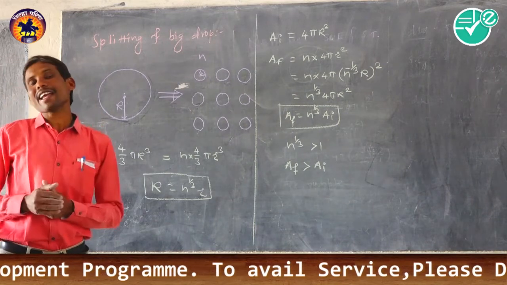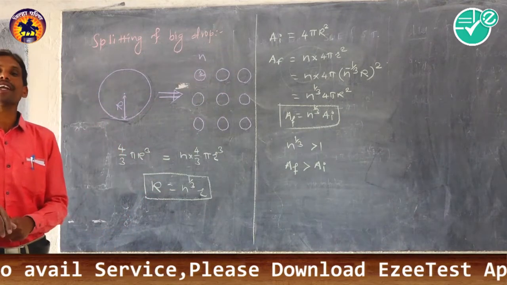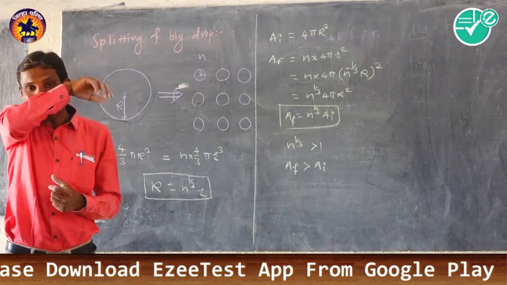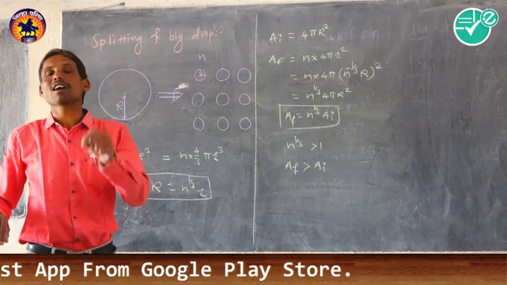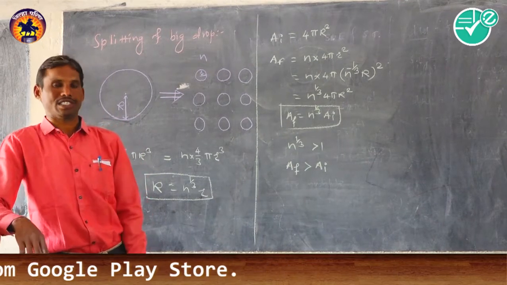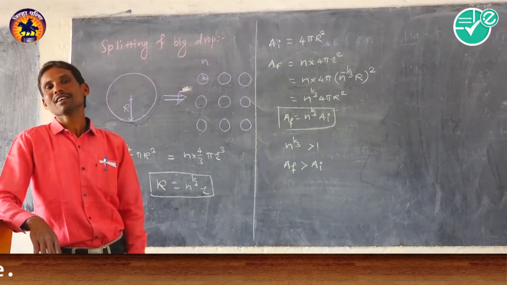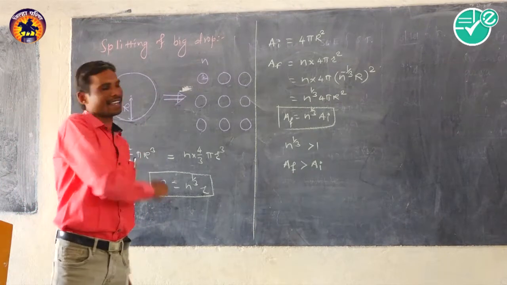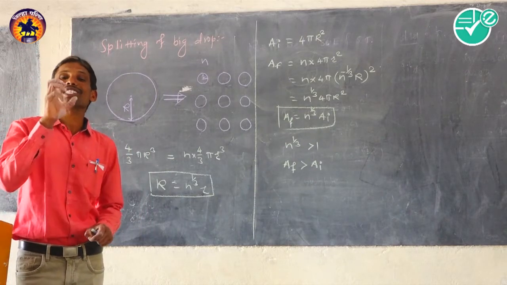When the surface area increases, surface energy also increases. And when the surface energy increases, work is done against the force due to surface tension. For this work done, energy is required, and such required energy is absorbed from the surroundings.